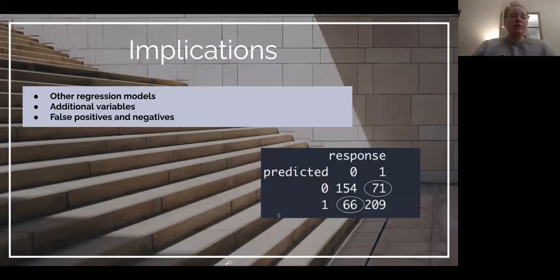So overall, this is telling me our model does have predictability power, although I think we could still add more to it. We could do this by perhaps having other regression models model the relationships we're interested in. Perhaps they could explain the phenomena better. We could also have different variables that could have higher predictability power. So perhaps not region or psychopathy score, maybe we could use different variables that actually add more to our study, and that would just have to go with understanding our phenomena a little bit more.